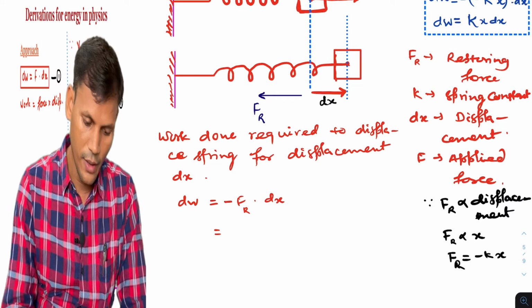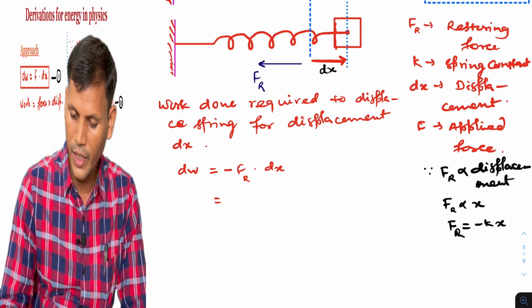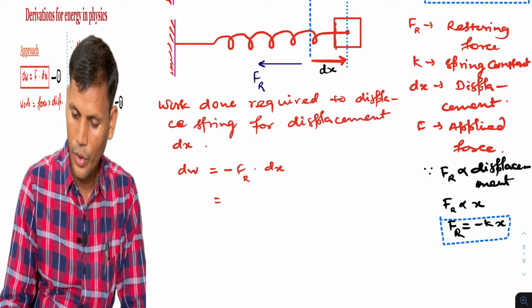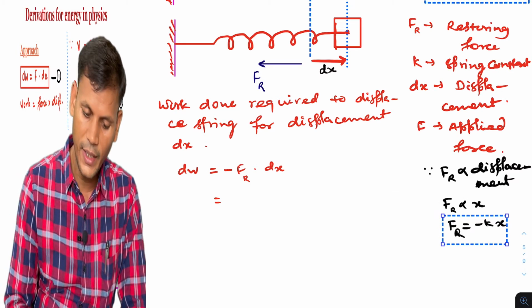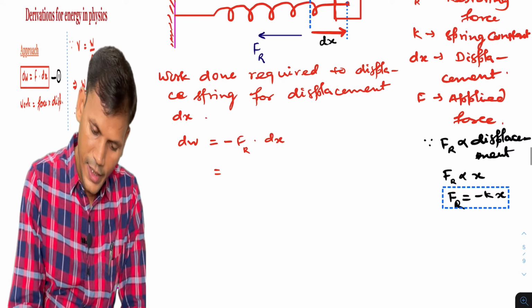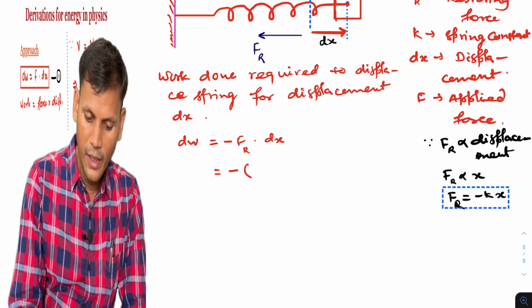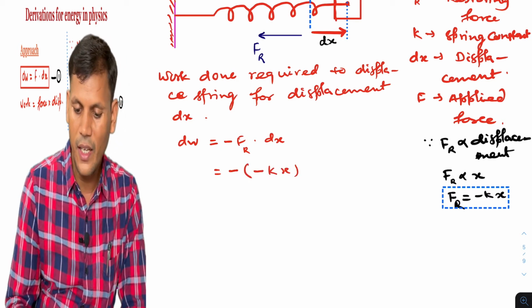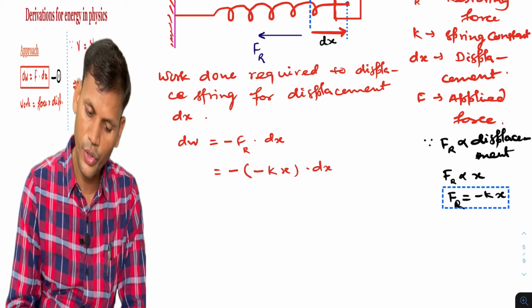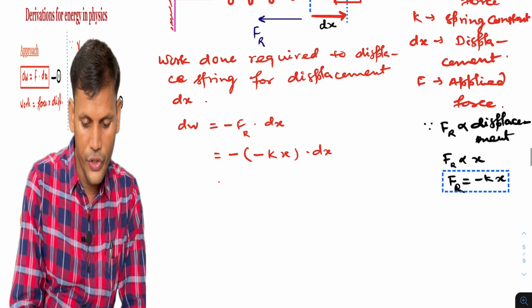So this term I will use further. आगे के लिए मैं ये term use करने वाला हूँ. So what we will get, we can write dW as minus Fr, which is minus kx into dx, and k is the spring constant or force constant we say. So it will be kx dx.